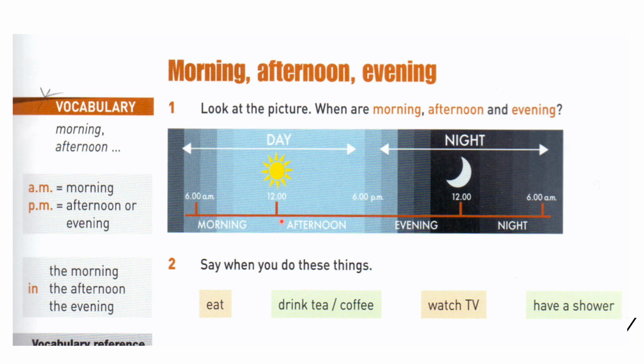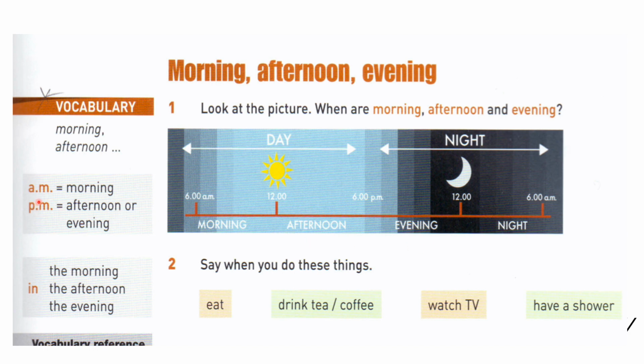Okay? From 6 a.m. to 12, this is morning. From 12 till 6, this is the afternoon, whereas the evening will start from 6 till about 9 or 10. Okay? Midnight is at 12, and from 12 till 6 a.m. this is the night.